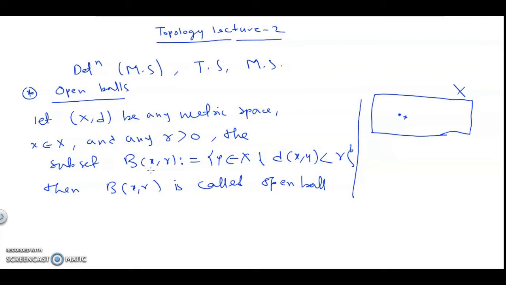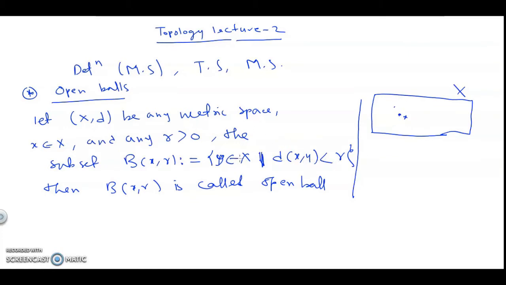Then we have considered a subset B(x, r). We have defined it in such a way that we take all those y of X such that d(x, y) is less than r.